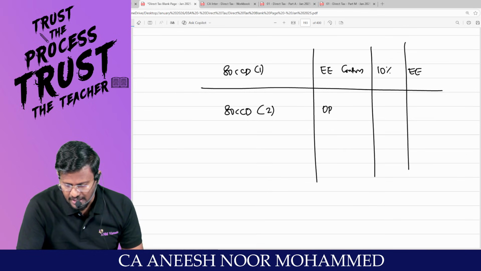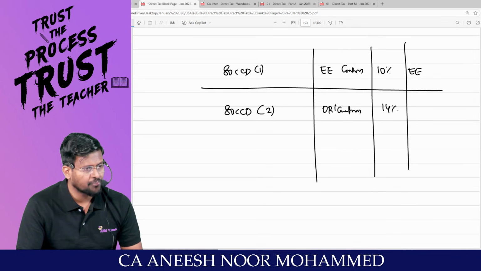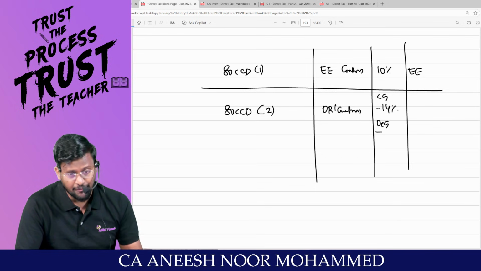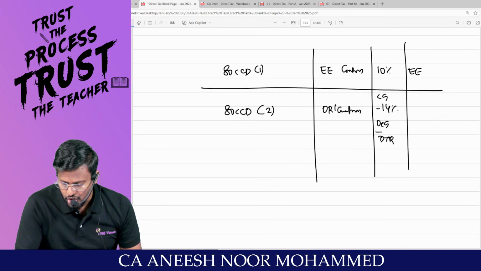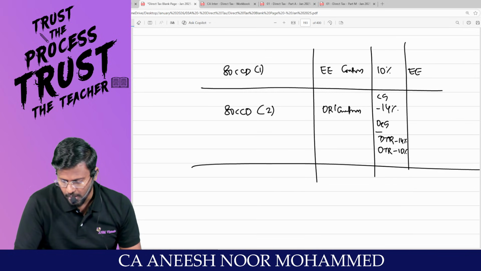Whereas 80CCD subsection 2 is whose contribution? Employer's contribution. That employer may be central government, then they can contribute 14%. That employer may be other than central government, then they have to check whether the employee is travelling through the default tax regime or optional tax regime. Default tax regime 14%. Optional tax regime 10%. Are you all really with me?